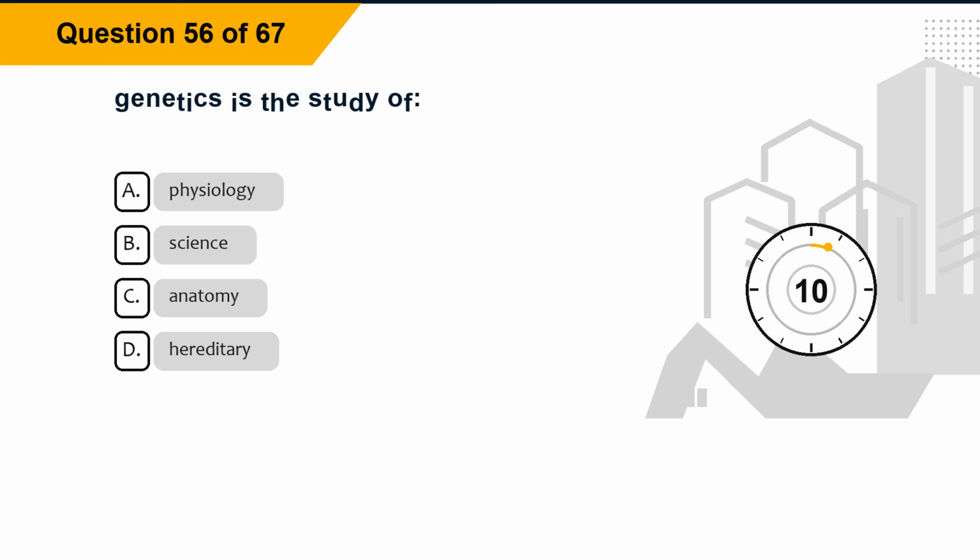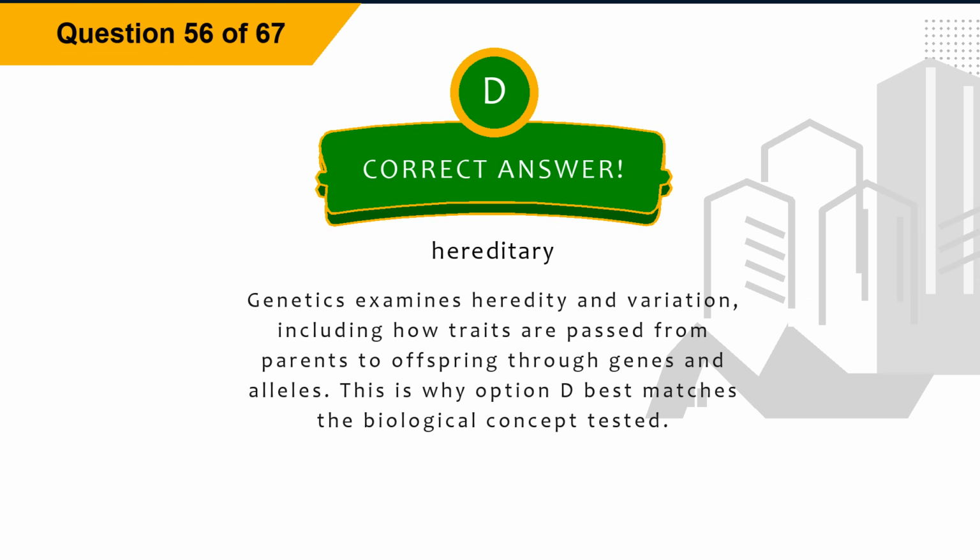Question 56. Genetics is the study of option A, physiology, option B, science, option C, anatomy, option D, hereditary. The correct answer is option D, hereditary. Explanation. Genetics examines heredity and variation, including how traits are passed from parents to offspring through genes and alleles. This is why option D best matches the biological concept tested.